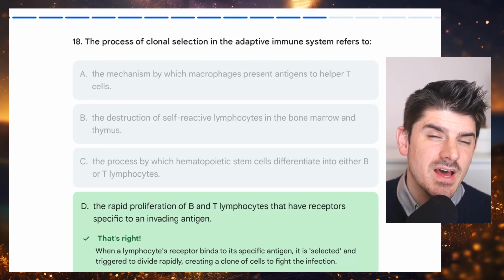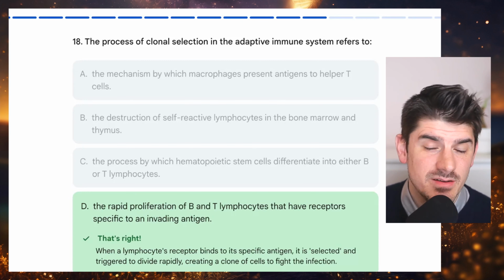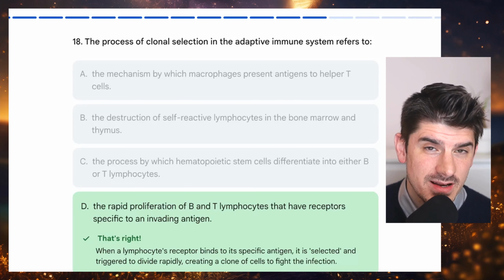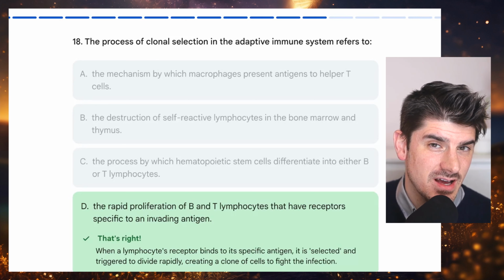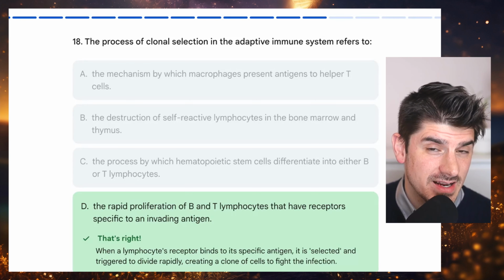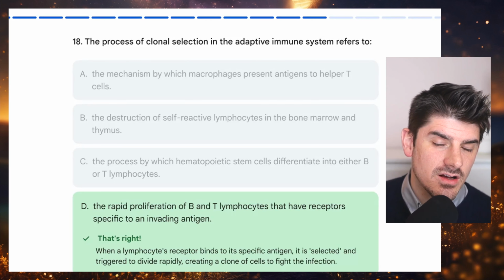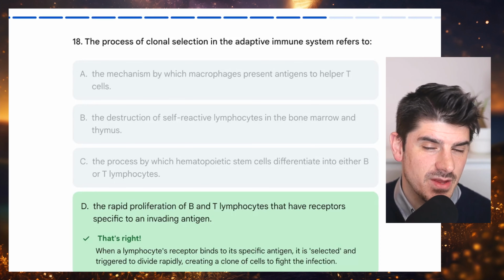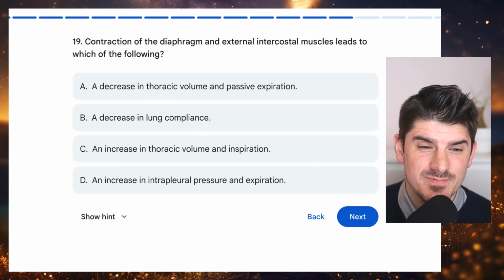What this refers to is the way that the immune system doesn't need to know what antibody to make. It just makes a variety of random different antibodies. And then when it actually encounters the correct type of antigen, it says, hey, clone that particular antibody, make lots of copies of it, and protect the body. This is clonal selection.